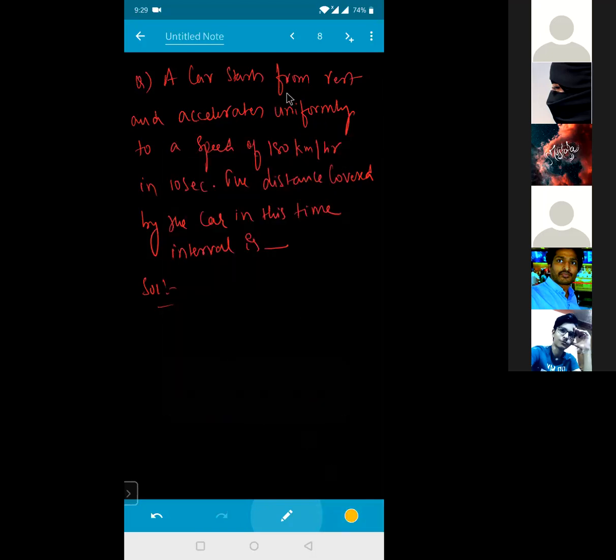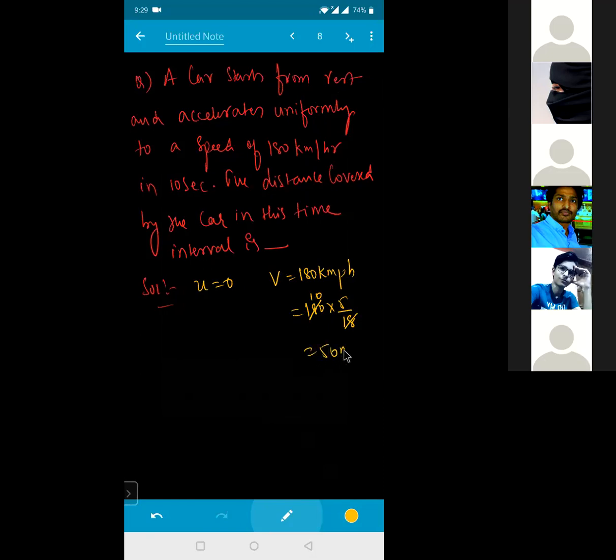Car is starting from rest, so initial velocity is 0. Accelerates uniformly, that means V is equal to 180 kilometer per hour. Convert that into meters per second. How do you convert it? 180 into 5 by 18, so 50 meter per second velocity. How much time is given? T is equal to 10 seconds. It is asking the distance covered by the car in this time.